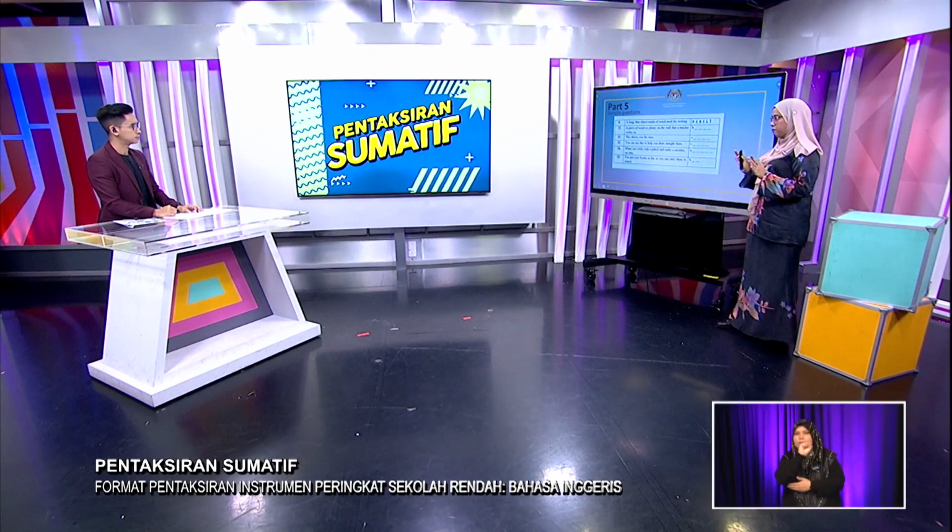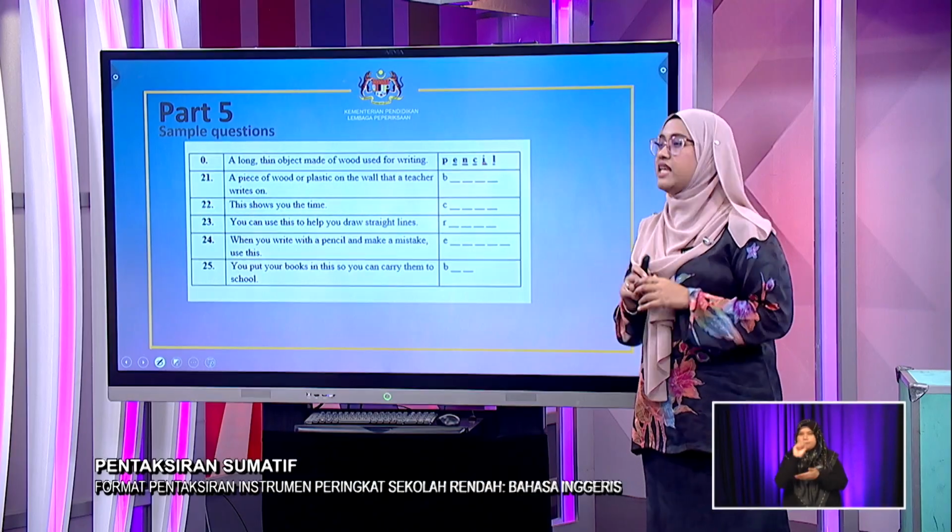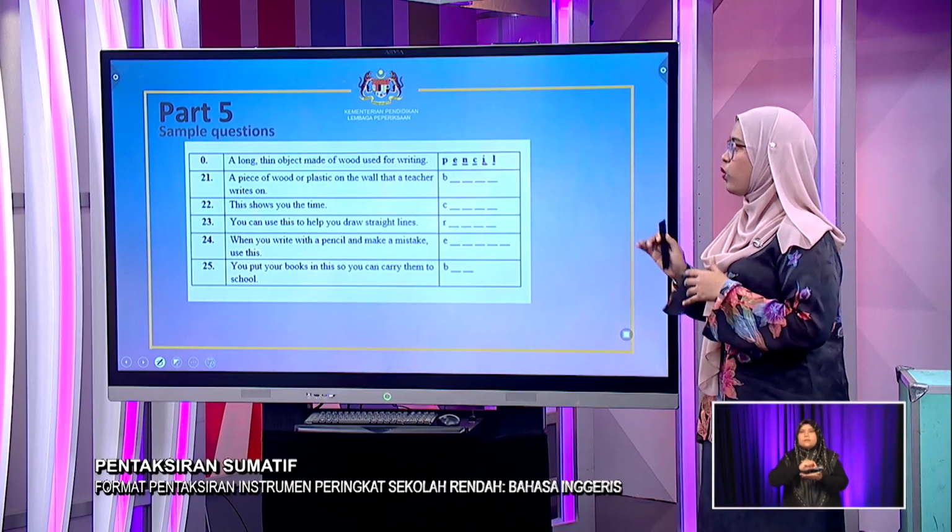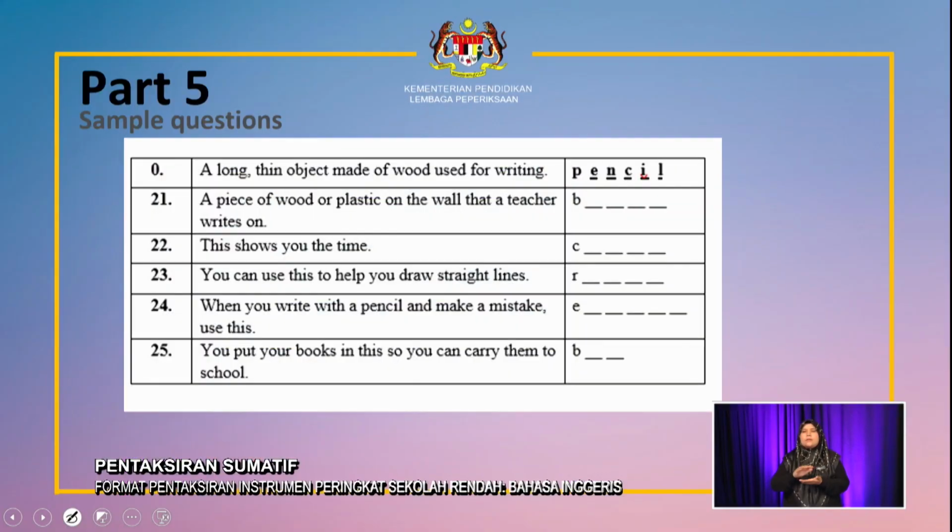In this particular part, students have to complete incomplete spellings. So what you see here on the screen are actually 5 different descriptions of 5 different things. And then you're given the first letter for each word. Is it always the first letter, Miss Fahana? Yes, it will be the first letter. And each question is worth 1 mark. Okay. Understood. I think probably this is a pretty straightforward task. What's important is to be able to read the descriptions and understand what it talks about.